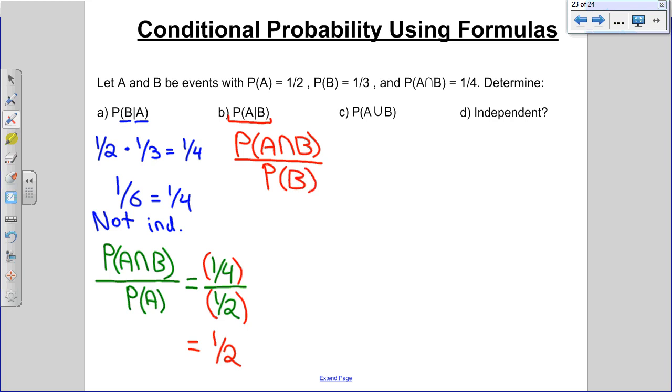That'll tell you the probability of A happening given B. Again, you get this from your dependent event formula. Put that in your calculator, you're going to have 1/4 divided by 1/3, and that's going to equal 3/4.